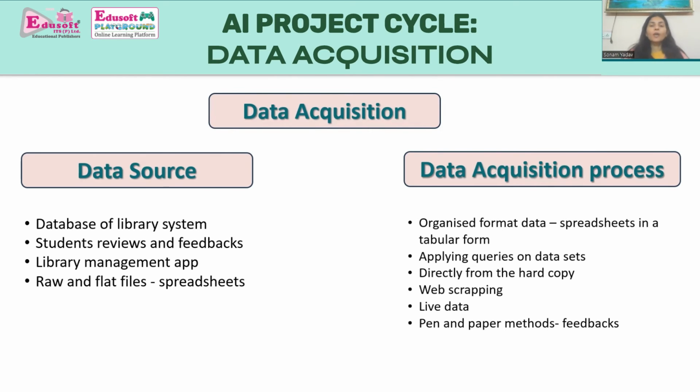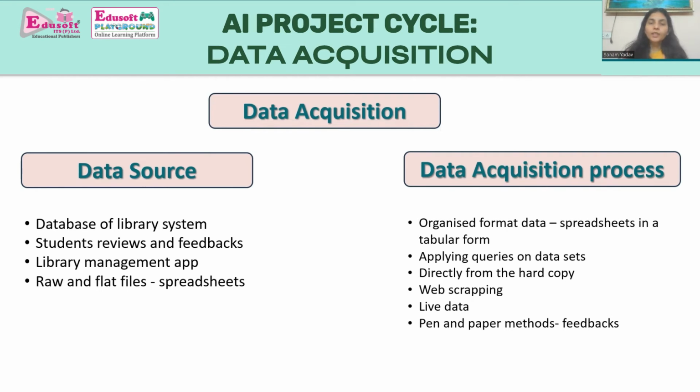So while acquiring the data, that is, in the data acquisition project cycle, we have two aspects. Number one is data source and number two is data acquisition process. While we are acquiring the data, we have to look at what the different sources are from where I can acquire the data.